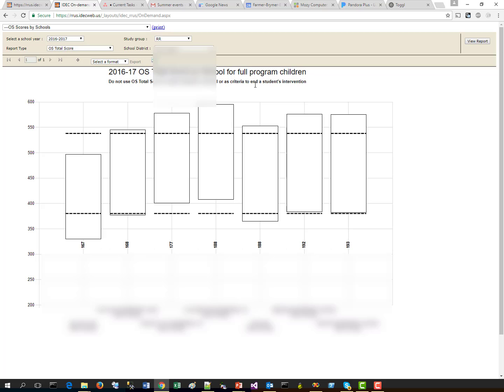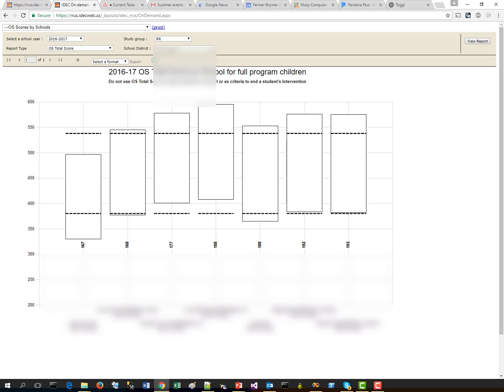And there you go. You see that we've got fewer bars now on the screen. The schools at the bottom are only for the school district that is selected at the top of the screen. You'll notice that I have the school district list blurred out here along with the names of the schools at the bottom. This is just to protect the identity of the schools for this example video. But there you go. So now when you're ready to go visit a superintendent at a school district, all you have to do is select that school district from the screen here. You just select it and then click the View Report button, and it will regenerate the chart just for a specific school district.